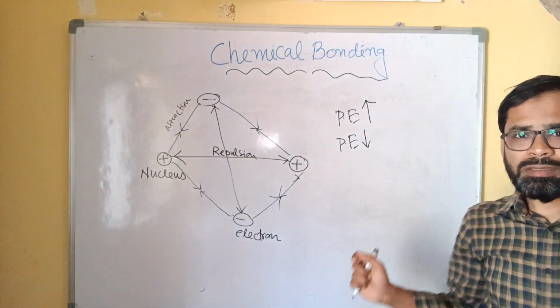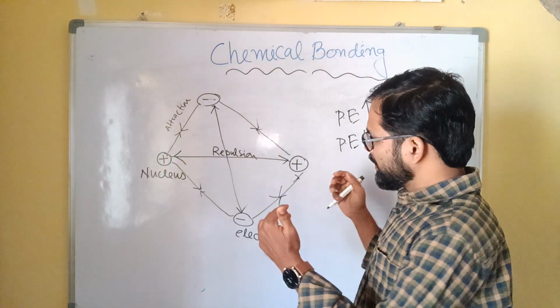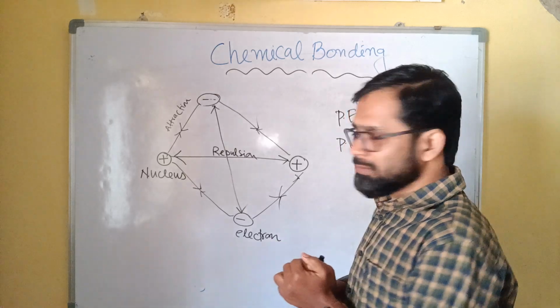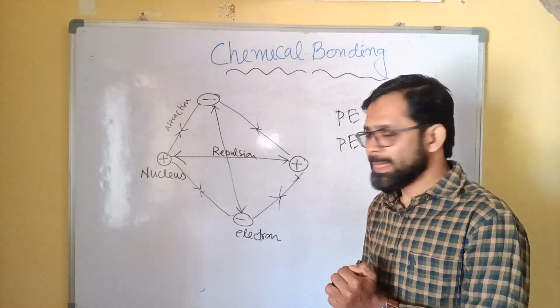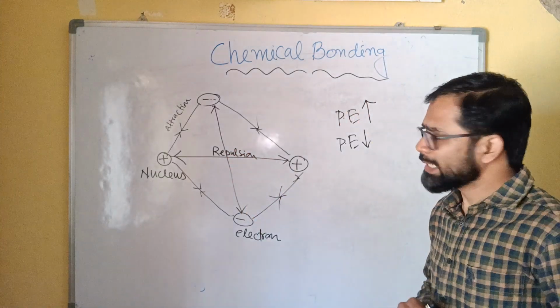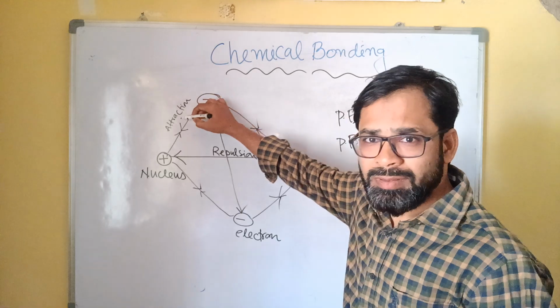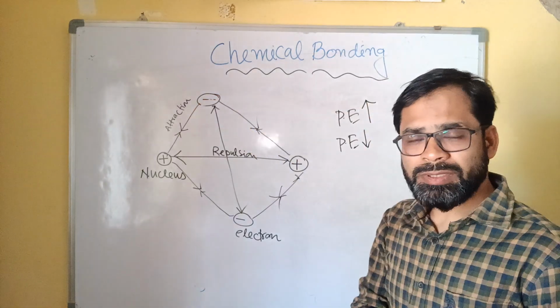It means when two atoms try to combine, two types of force can be shown: one is the attraction force, another is the repulsion force.